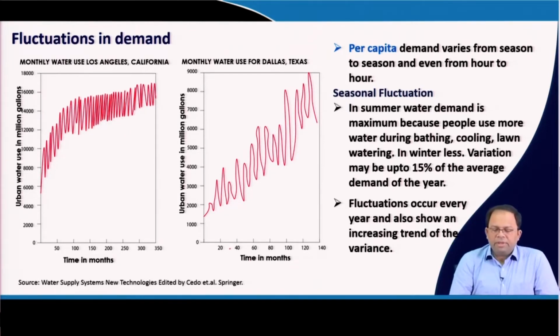And when we talk about variation, we also see that the fluctuations occur every year and also show an increasing trend of variance. So it's not only the fluctuations, the variance of the fluctuations also keeps on increasing. If the mean is higher, we also see a change in the variance. In future, if the demand is increasing, maybe because of the different characteristics or types of people, the water use varies during different seasons, and the variation is also gradually getting increased over time.